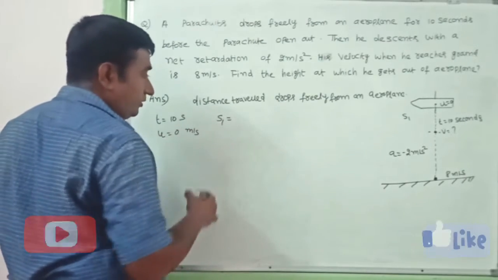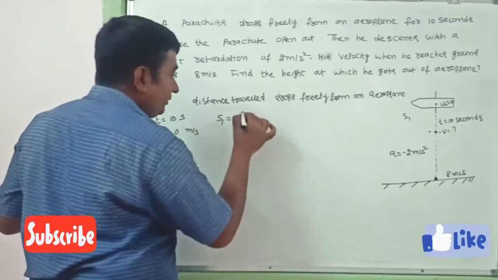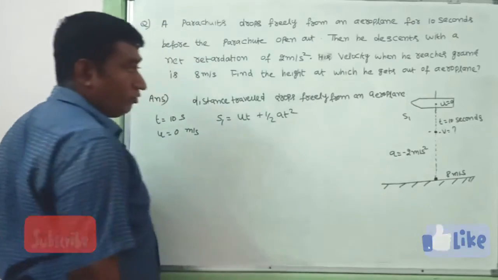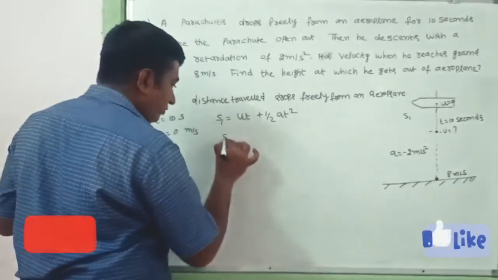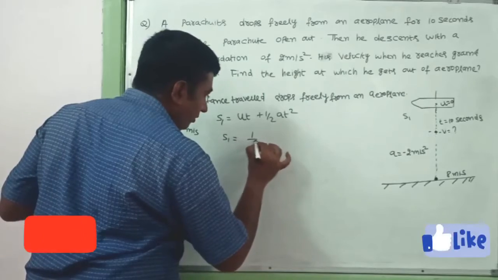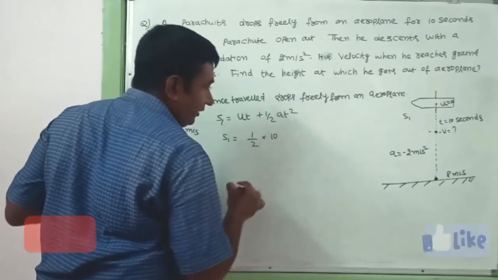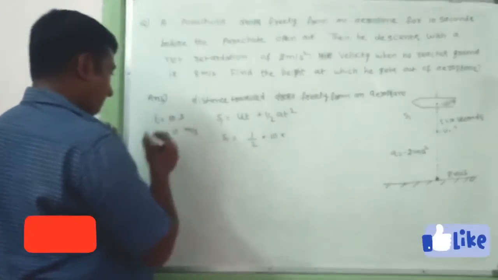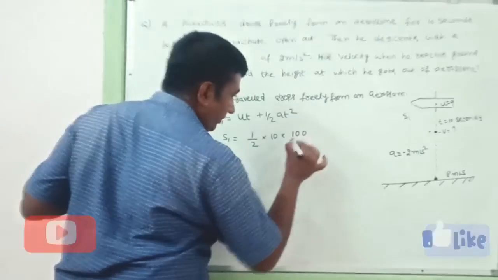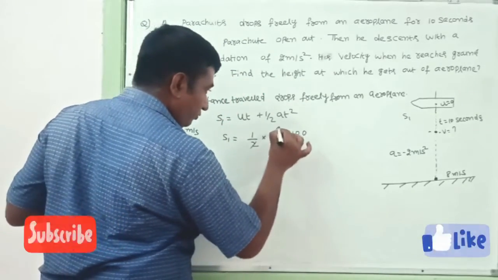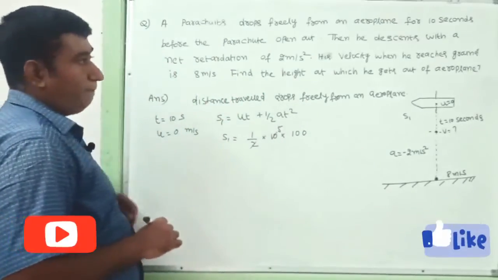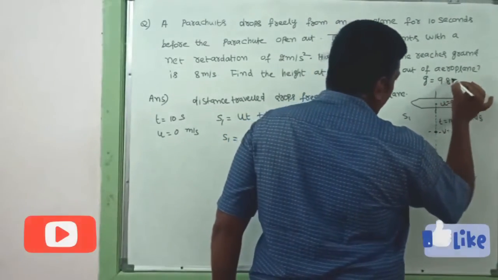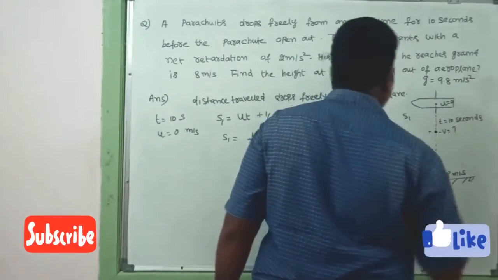With the help of this, S is equal to ut plus half a t square. It is freely dropped, so ut is equal to 0. So S1 is equal to half into a, where the a value is nothing but g, into t square. So t square is 10 into 10, which is 100. Here the g value we should take as 9.8 meters per second square.